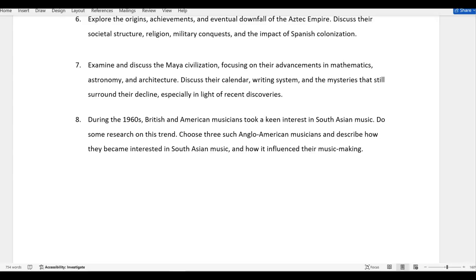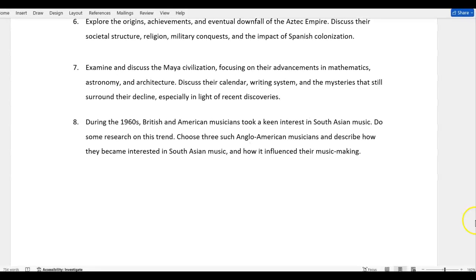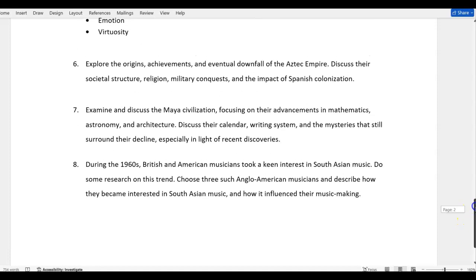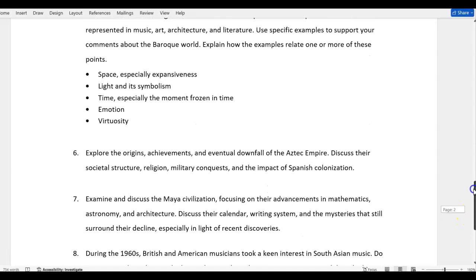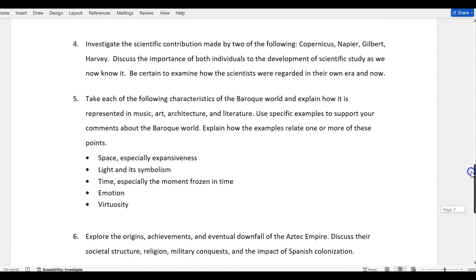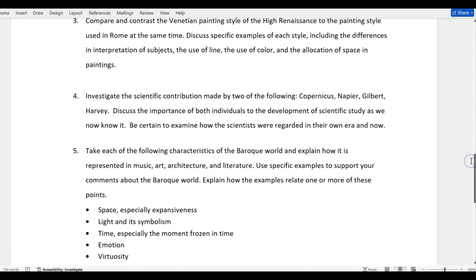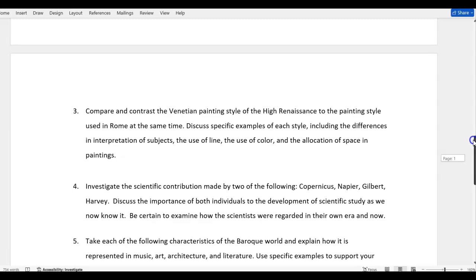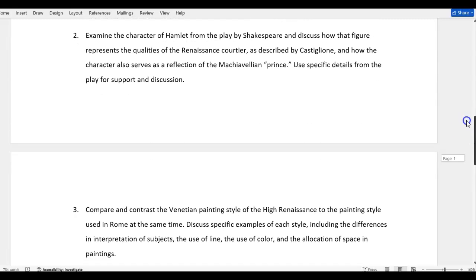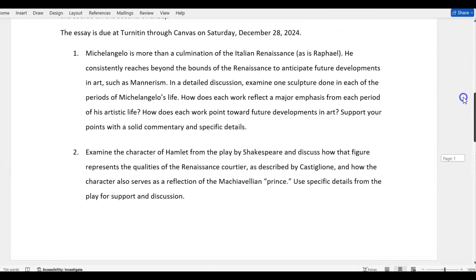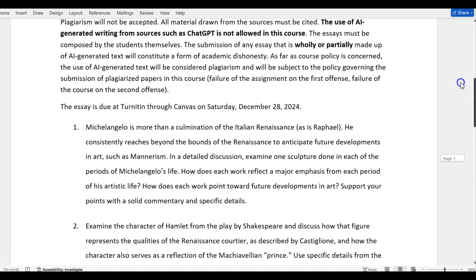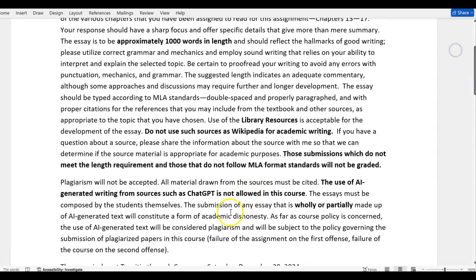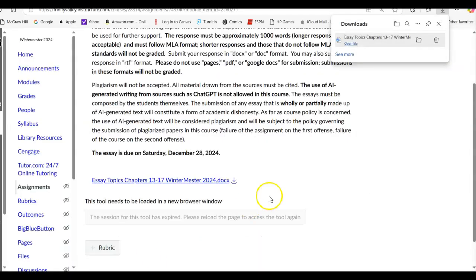So those of you who are interested in music, you have those. Those of you who are interested in Native Americans, Aztec, and Maya culture, I have those for you. The Baroque period is covered there, and it gives you an opportunity to discuss either music or art, architecture, literature, or a combination of those with specific examples. Again, specific examples. For those of you who are interested in science, we have that topic covered. Again, art criticism, have that one there for you. Literature, Hamlet, and then more art with Michelangelo. So again, these are the topics that you can choose from.